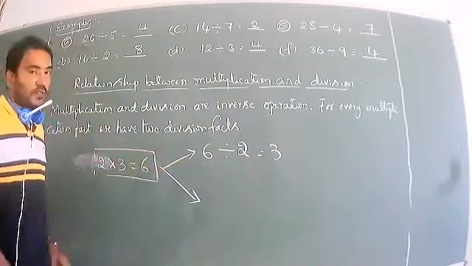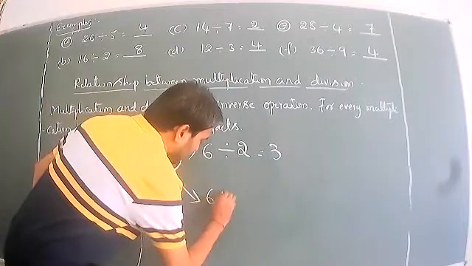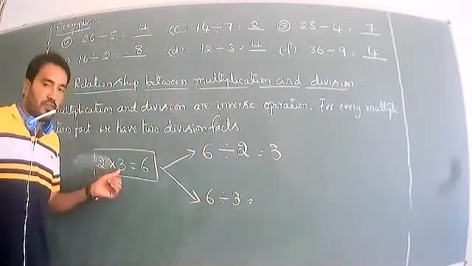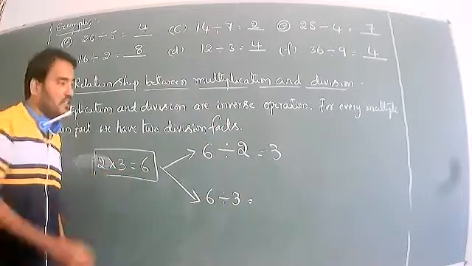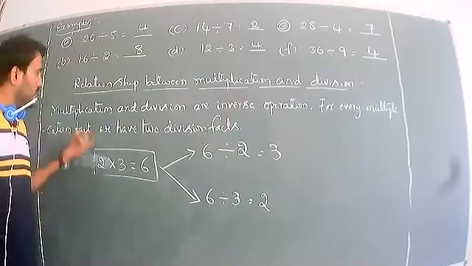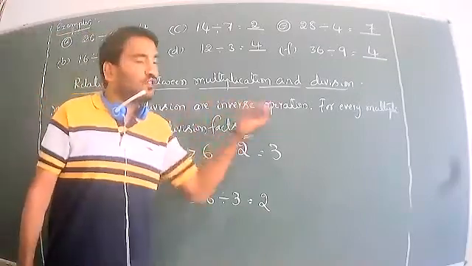Next one, I will take another one. 6 can be divided by 3. First time I divided by 2, then again I go for 3. 3 times how much is 6? 3 twos are 6. Look at that. Multiplication and division are inverse operations.